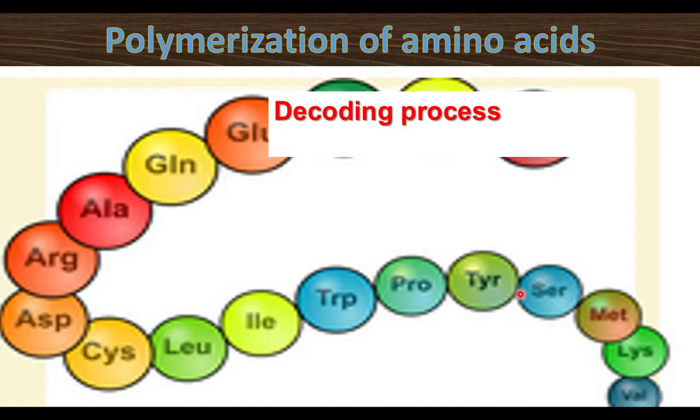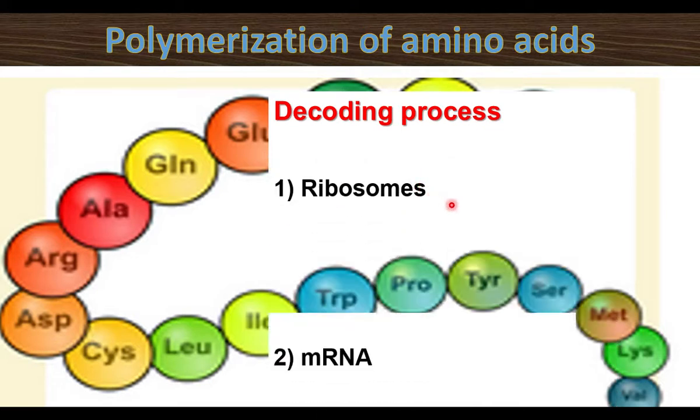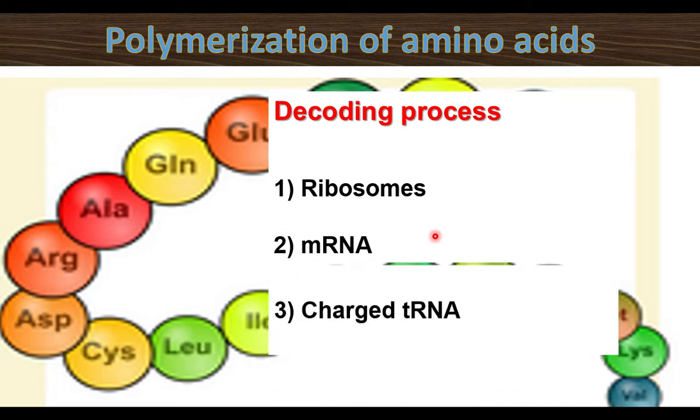Translation is a decoding process. Information on the gene is decoded and the amino acids are added one after another to form a polypeptide chain or protein chain. This decoding process needs ribosomes, mRNA, and charged tRNA. Ribosomes, mRNA, and charged tRNA are involved in the decoding process.